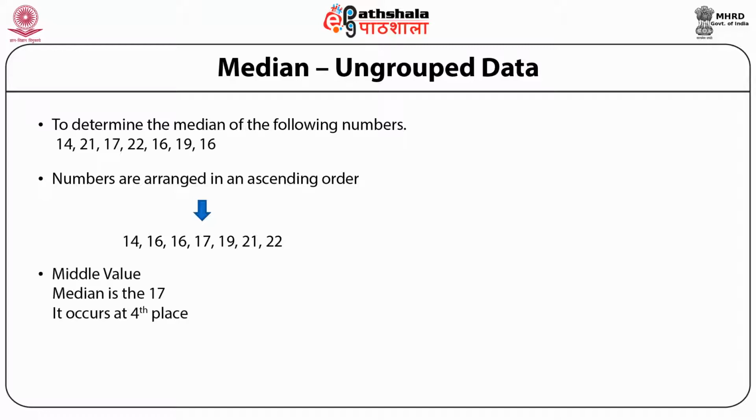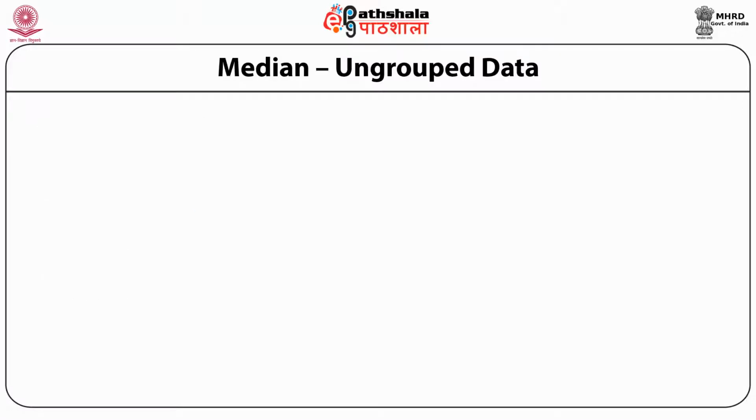It is 17. So the median value is 17. It occurs at the 4th place. Now let's look at another example. Here the number of observations is 8, that is, it is an even number.